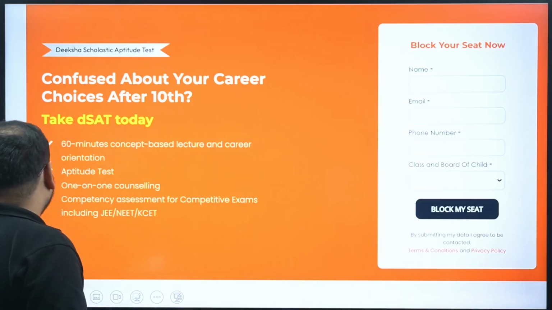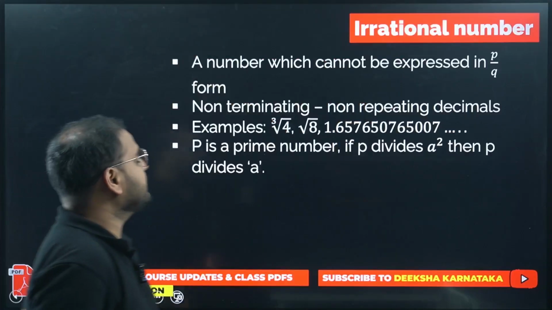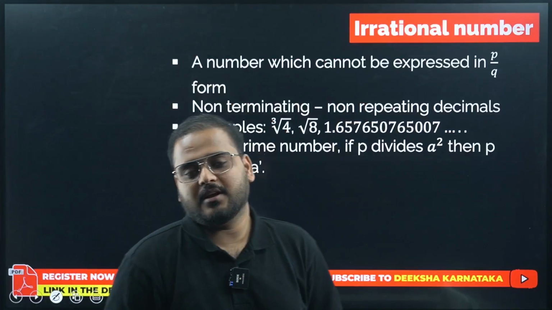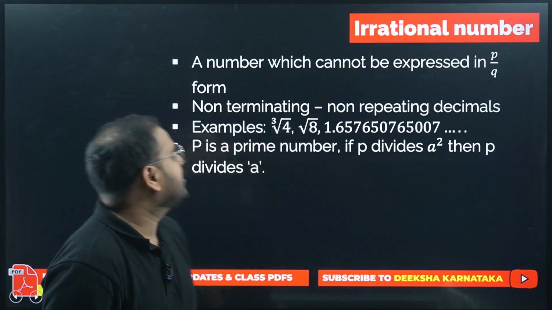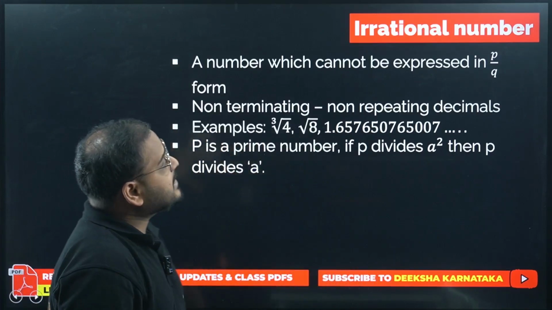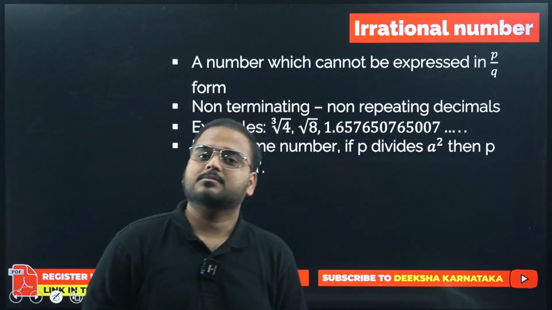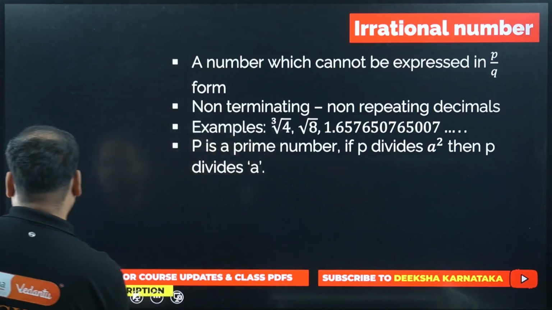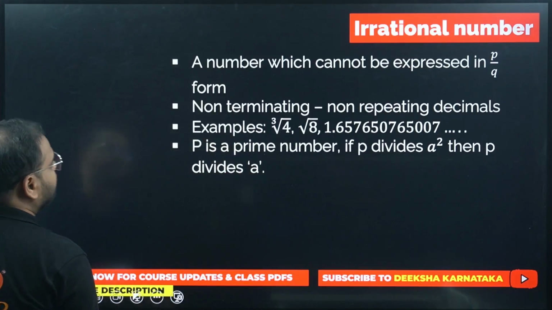Okay, moving on. Irrational numbers, the last part of real numbers. So what is an irrational number? A number which cannot be expressed in the form of p by q. How come, sir? If you remember, we can come to this definition from the definition of rational number only.